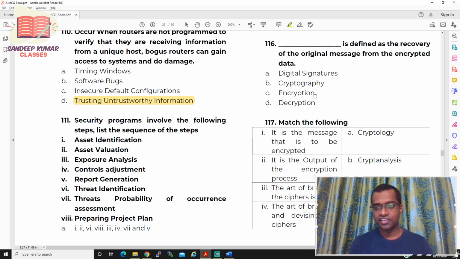So what exactly we have to do? We have to recover the original message from encrypted data. Converting an encrypted data or encoded code to the original message is called decryption. So it is not digital signature, cryptography, or encryption. So the answer for question number 116 is decryption.